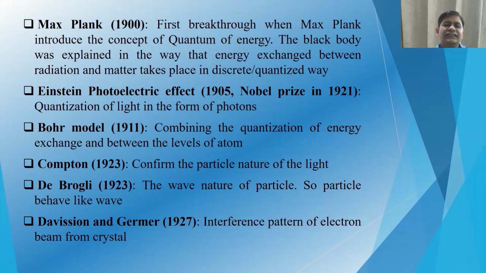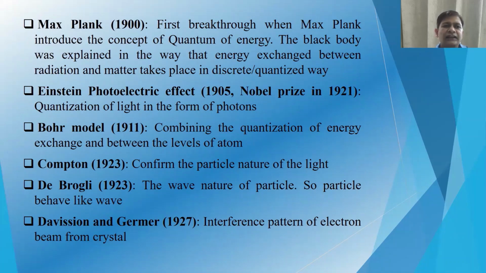Now if you see the chronological order of this development, it is very interesting. Max Planck in 1900 first proposed the quantization of energy. The harmonic oscillators present on the wall of the black body can absorb or emit quantized, or discrete, light.